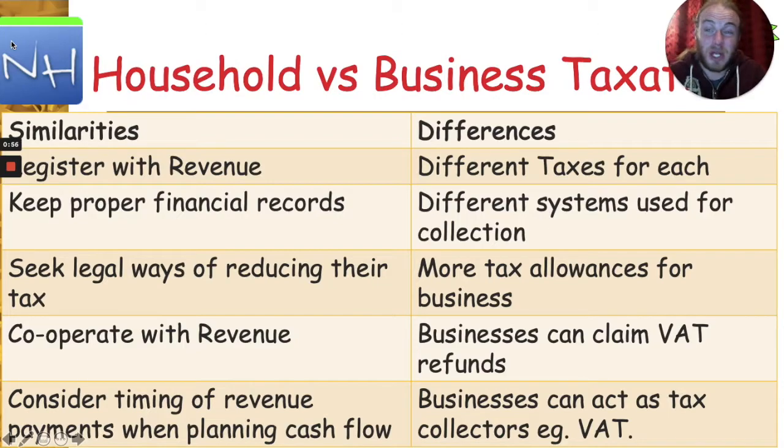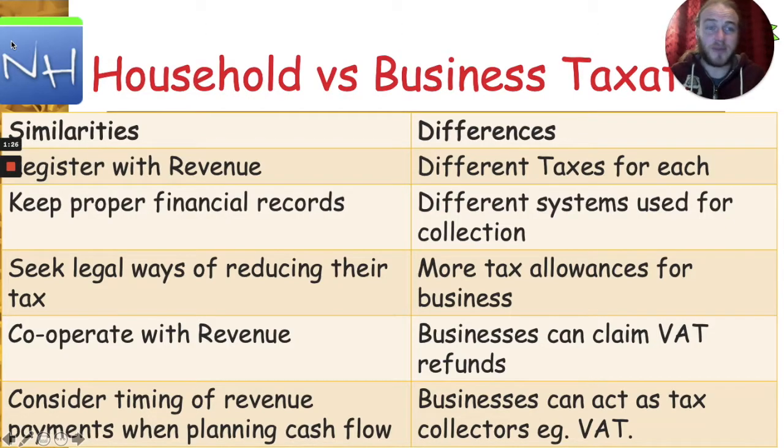So the similarities, well, individuals or households have to register with Revenue, as do businesses. They have to keep proper financial records. They're going to try and reduce the amount of tax they pay legally. What's that called? Tax avoidance. Yep. They're going to cooperate with the Revenue Commissioners who collect the tax, and they're going to consider the timing of their payments when they're planning their cash flow as well. So they're not going to try and pay their tax when they have very little money in their accounts. They're going to try and time it in a way that's going to suit them best.